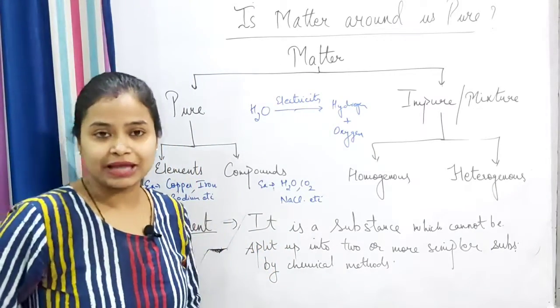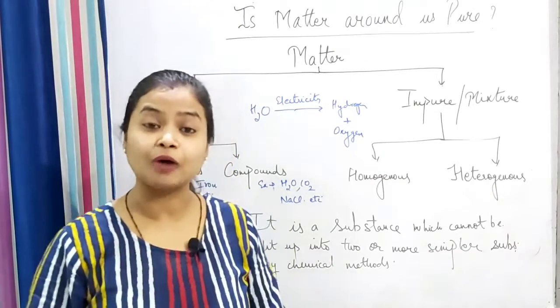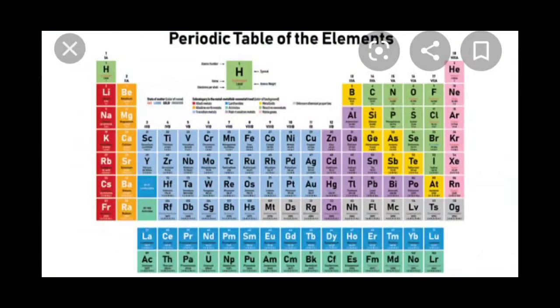Now let's see the periodic table, as I told you how these are arranged. This is the periodic table of elements, where all the various elements found in nature are arranged, and some of them are even man-made, that is, synthetic elements. The periodic table is the backbone or base of chemistry, which you will study in detail in further classes.